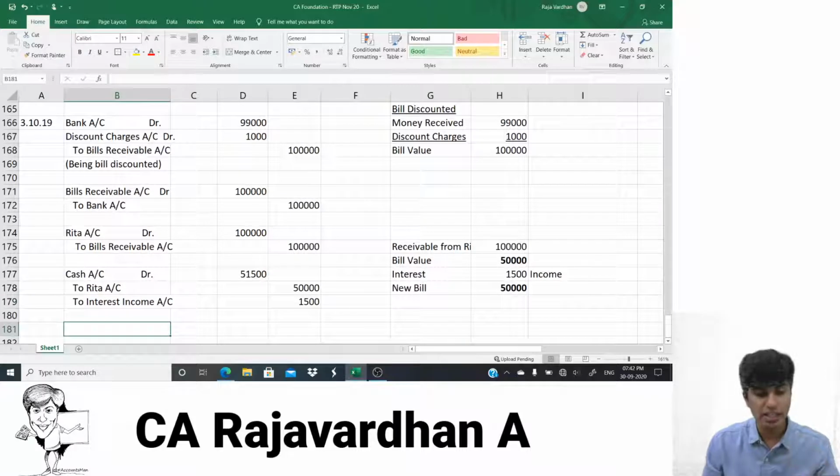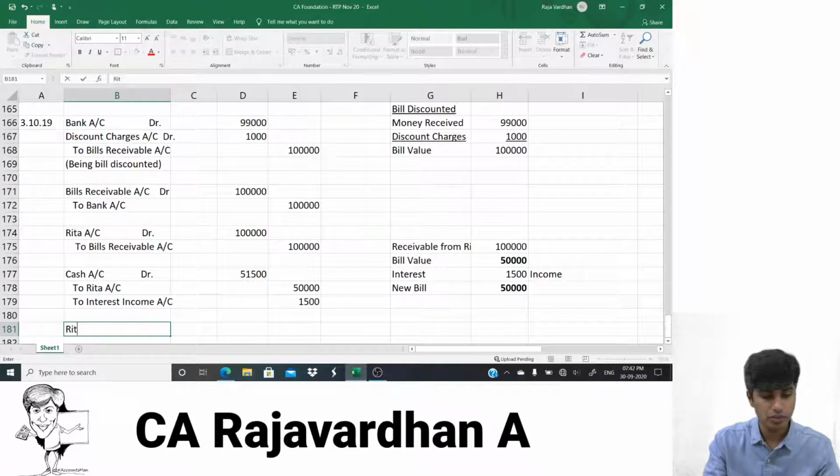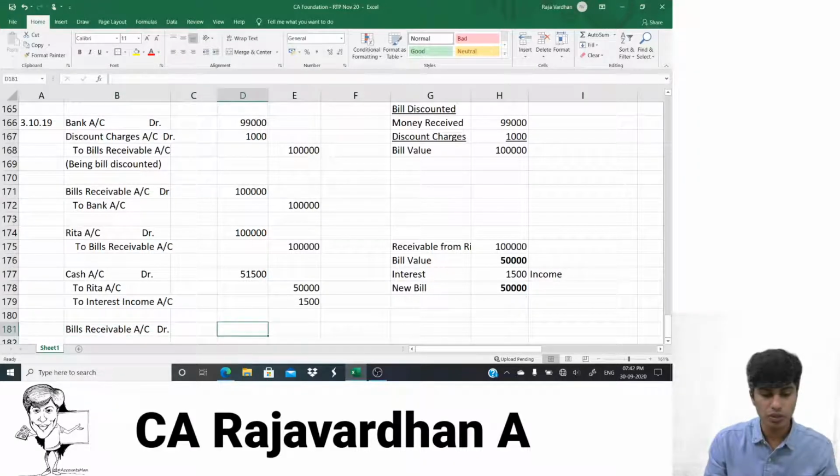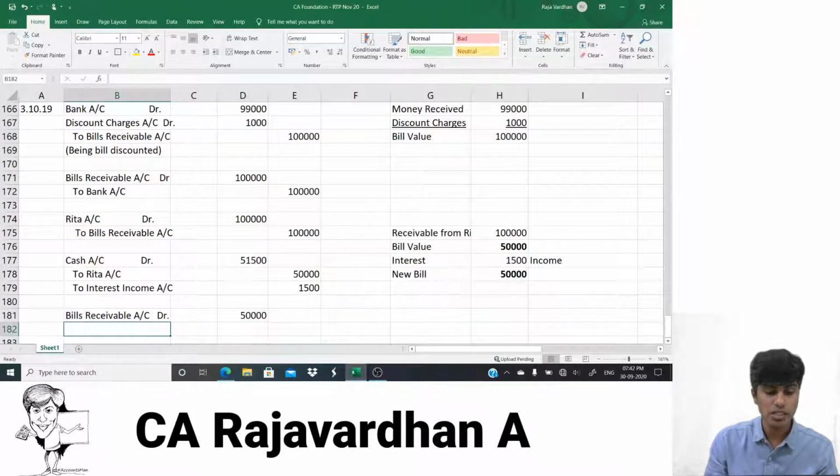Then Rita is further giving us a new bill. So that new bill is received. When a new bill is received, it's an asset increasing, so I would have to debit it. What is the new bill amount? New bill amount is 50,000. Who's giving it to us? Rita.